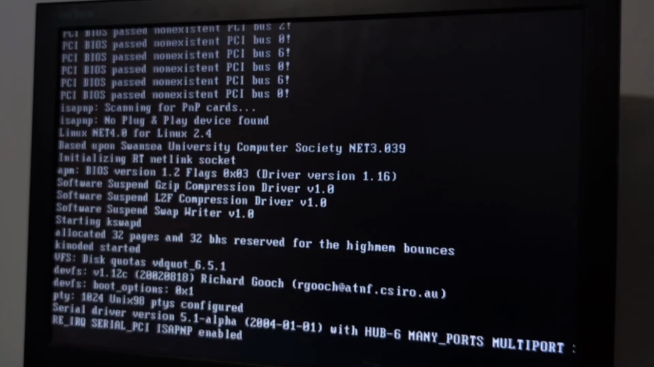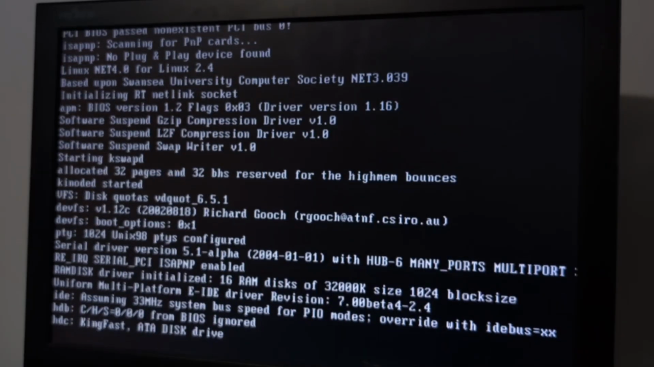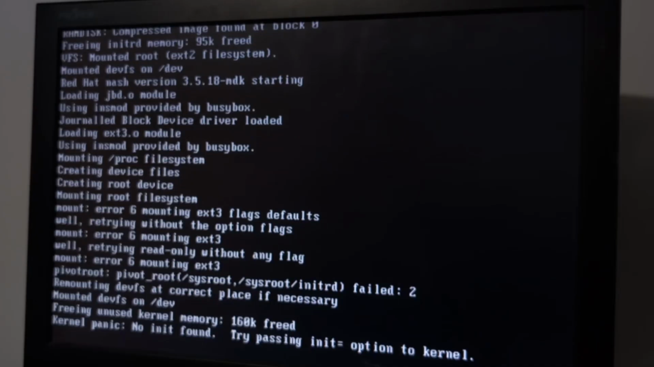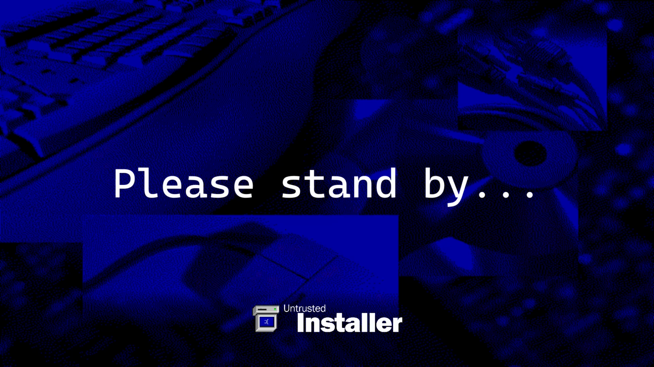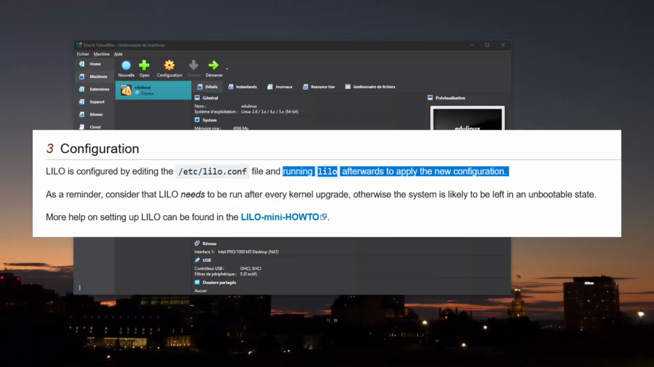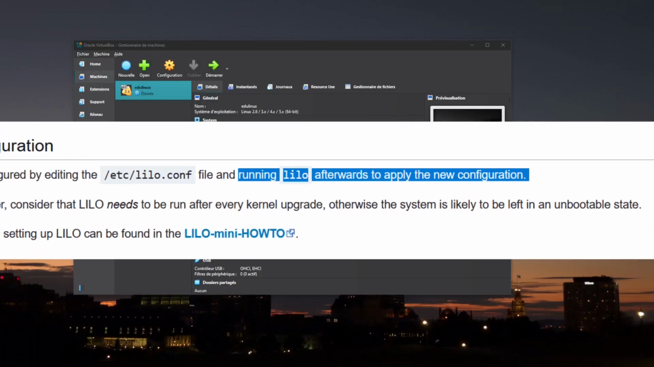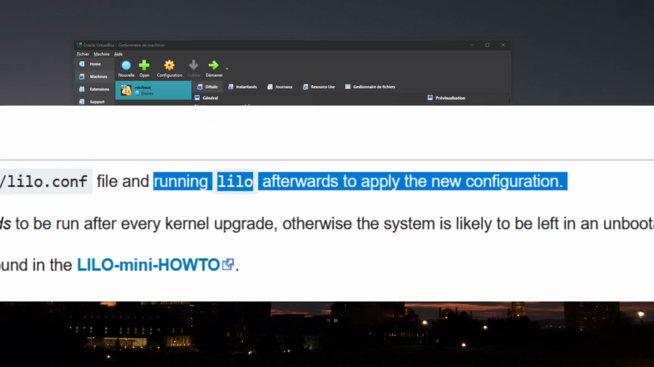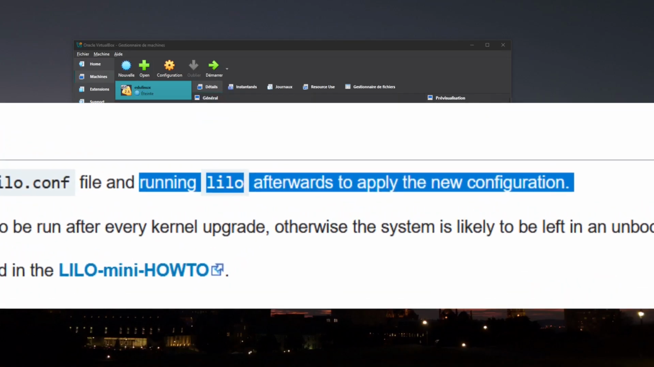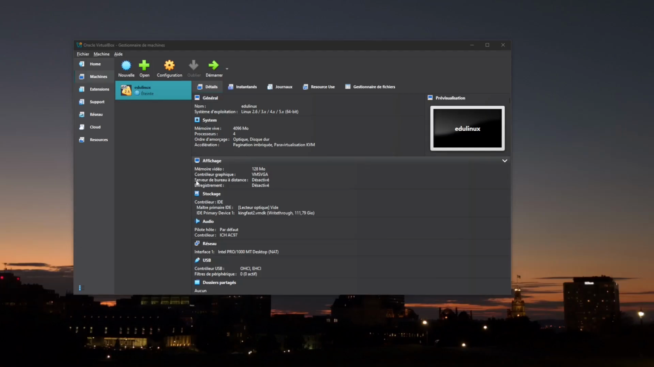Okay. Kernel panic. Kernel panic! So I just learned that apparently in order to save the new Lilo file, I'll have to run the Lilo command. A bit like grub. That's what I haven't done yet, so I'm gonna try to do that right now and see if it works.